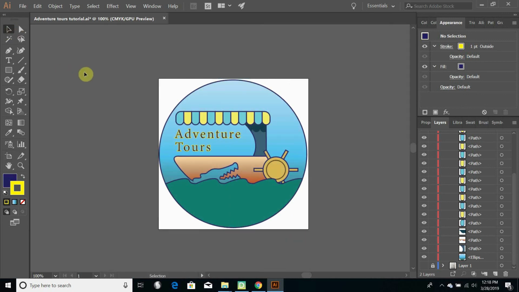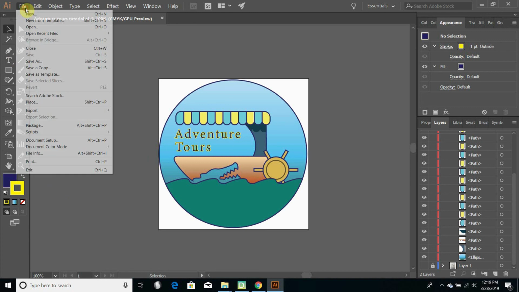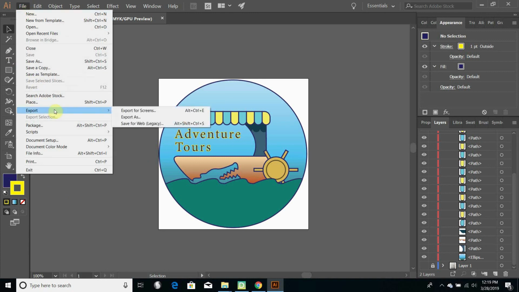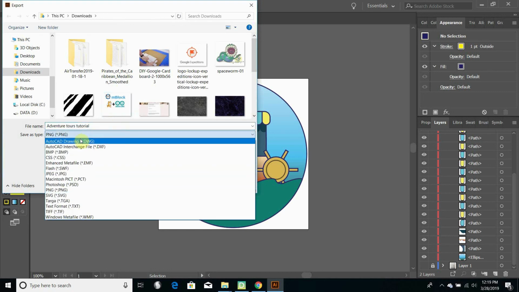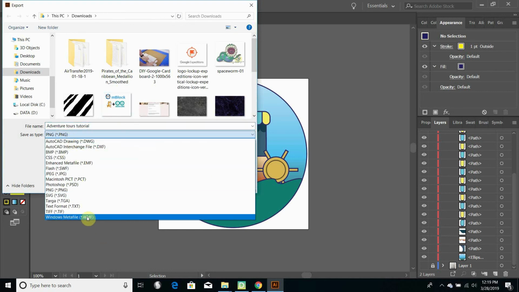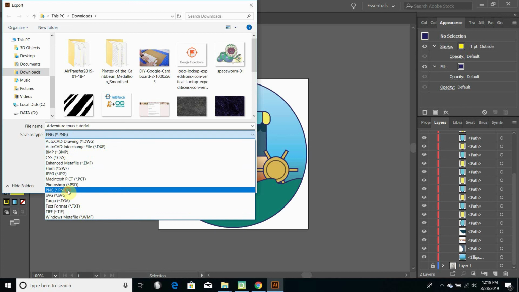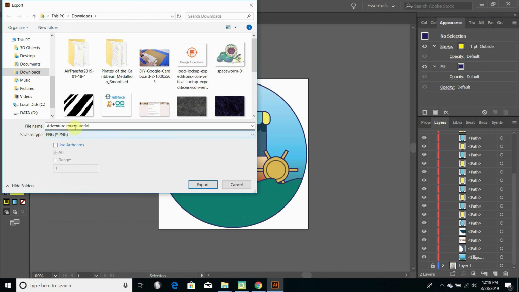And there you go. In order to submit this to me, I'll need you to export it as an image file. So to export, all you have to do is go up to File, scroll down to Export, and go to Export As. This will give you the option to save it as various different images. PNG is a great one to do. And give it a name, like Adventure Tours Tutorial.